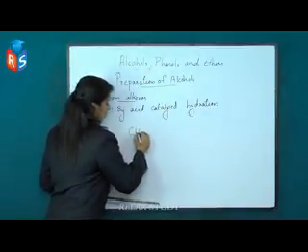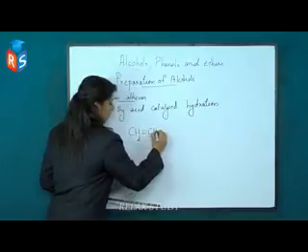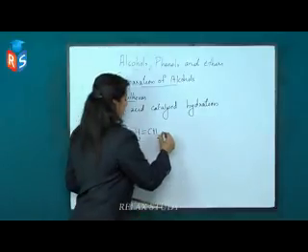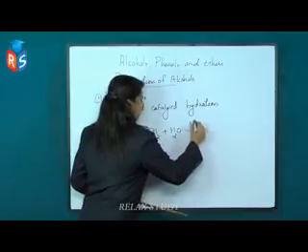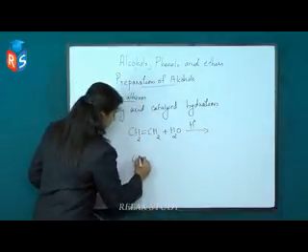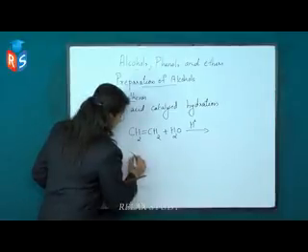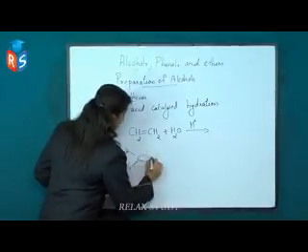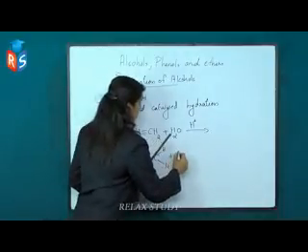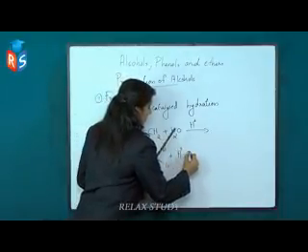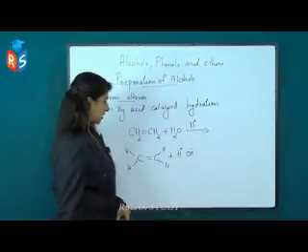Let us see, CH2 double bond CH2. This is ethene. On adding water in the presence of an acid, you will get alcohol. You know, water has two ions, one H plus ion and OH minus ion.